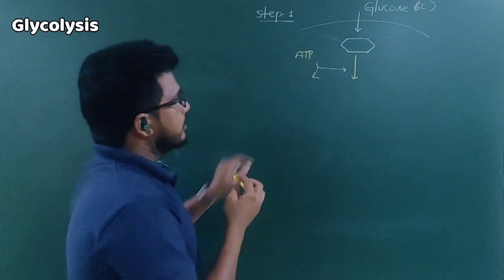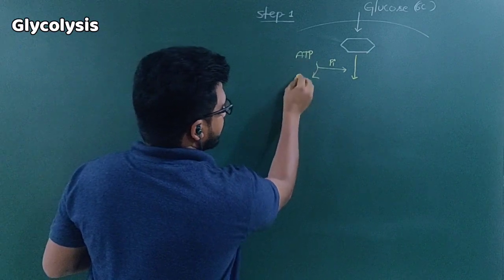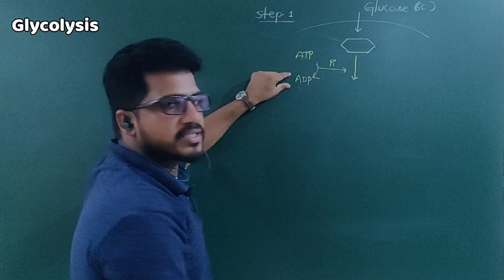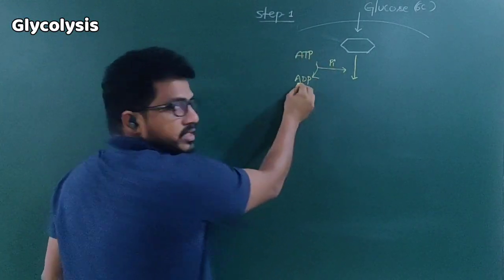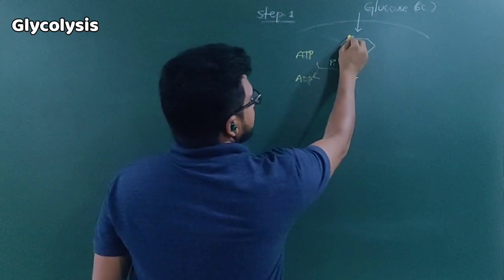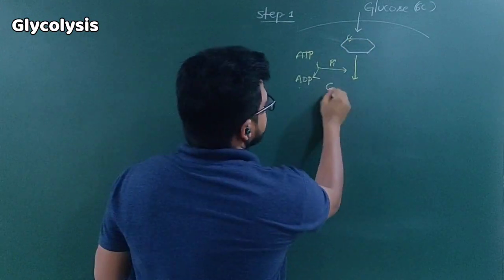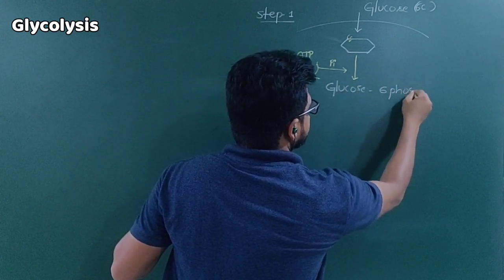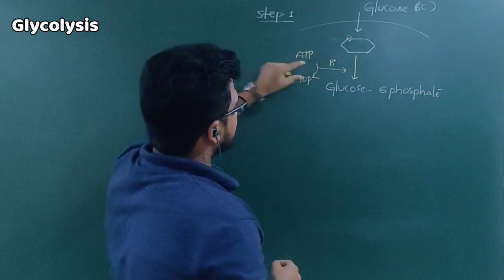Adenosine triphosphate. From that, 1 phosphate will be removed and ATP becomes ADP. So adenosine triphosphate becomes adenosine diphosphate. 3 become 2, means 3 minus 1, 2. This inorganic phosphate will go and attach to the 6th carbon of the glucose. Then the component is called glucose 6-phosphate. So this is the substrate, this is the product.